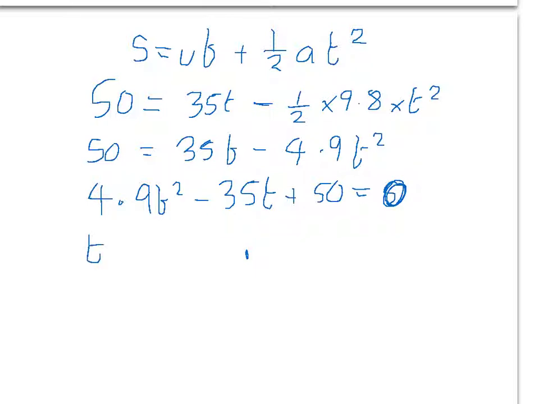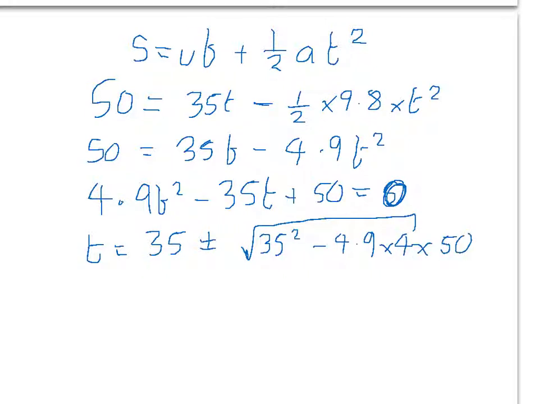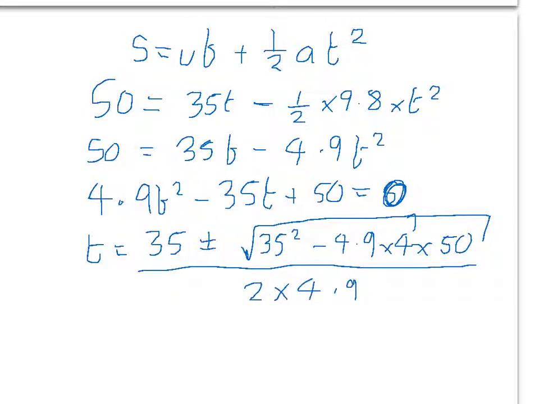So t equals 35 plus or minus the square root of 35 squared minus 4 times 4.9 times 50, all over 2 times 4.9. 35 squared is 1225 and 4 times 4.9 times 50 is 980.